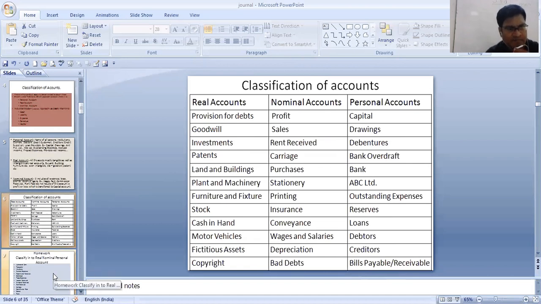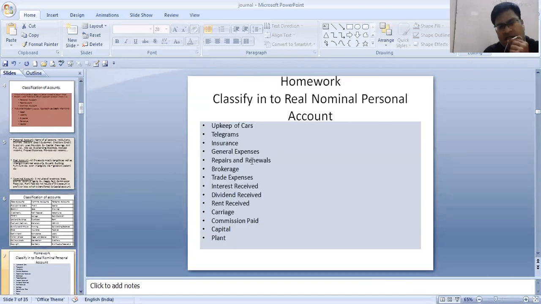Next is your homework, students. Please take a screenshot of this one. Homework is to classify into real, nominal, and personal accounts. You will be doing this.